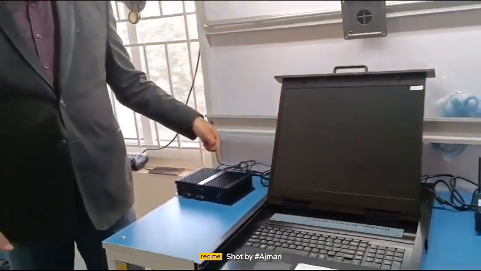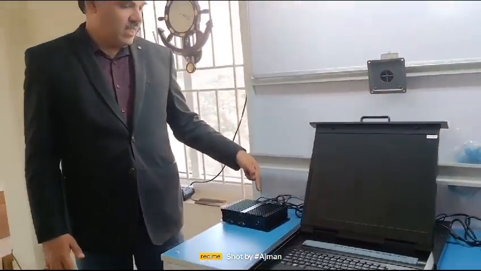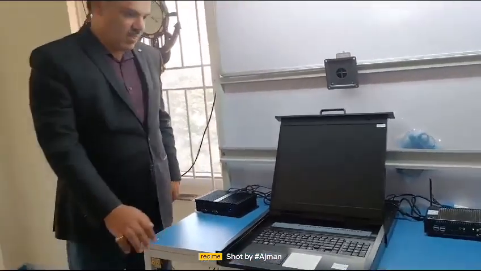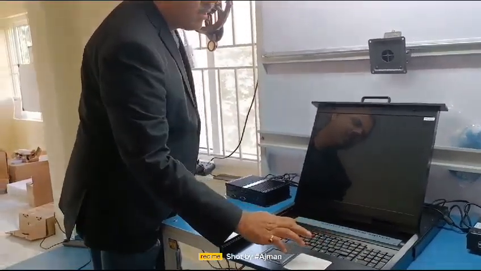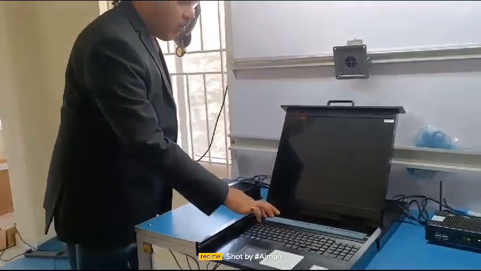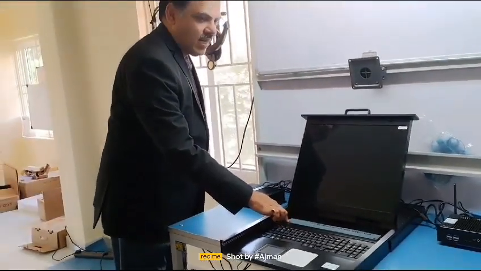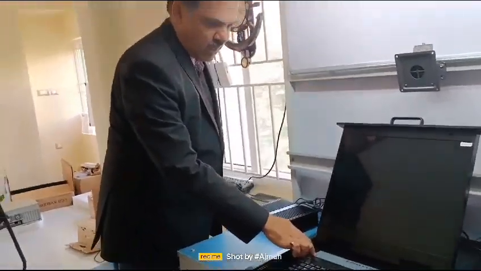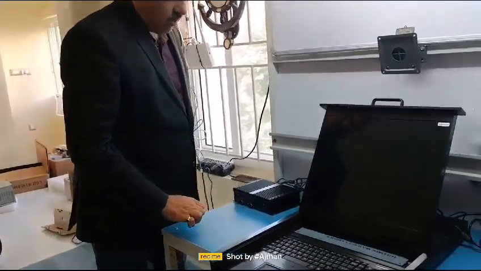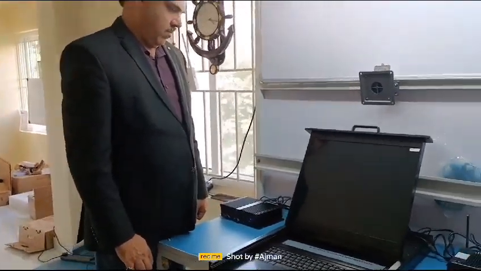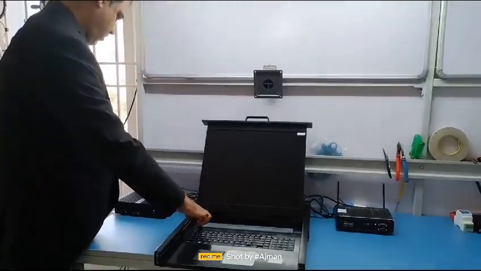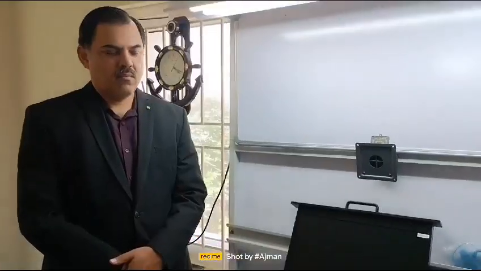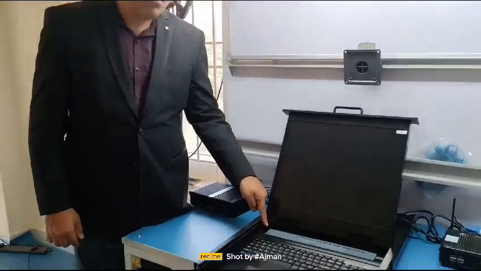Now I will show a mini demo of this application. Here, this is the power on button, the red color. I am switching on this power on button.